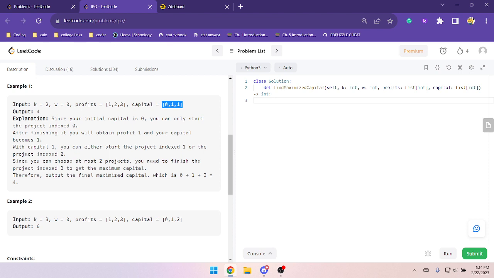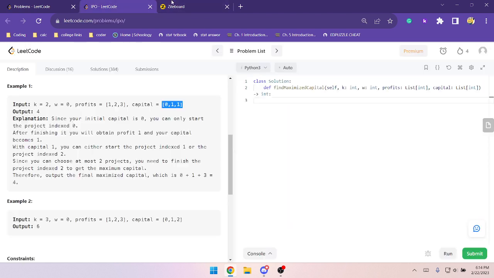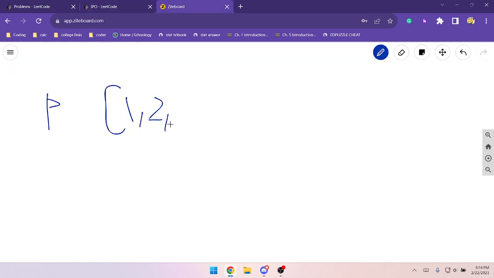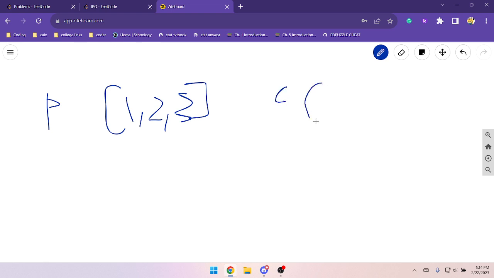Pick the one that maximizes your profit, and then you just keep picking that one. Okay, so I'll try to show the example, the test example. 1, 2, 3 for profit, and capital you only have 0, 1, 1. Okay, so let's make this 3 a little bit nicer.